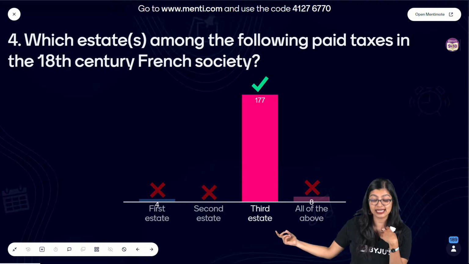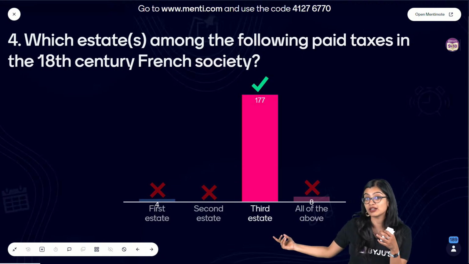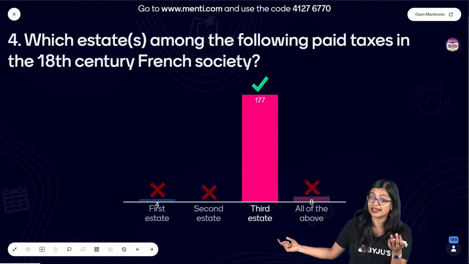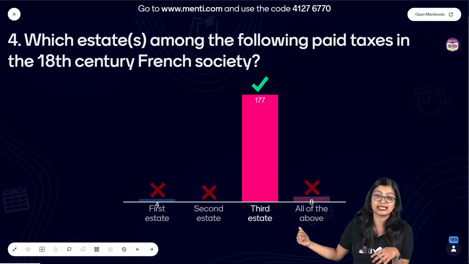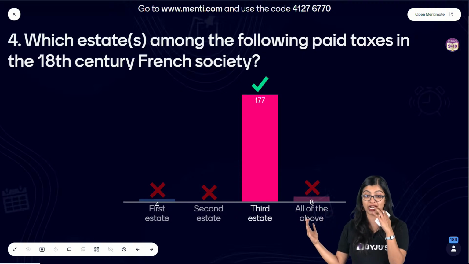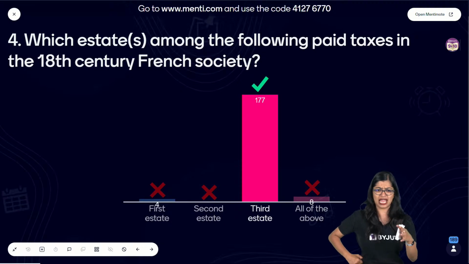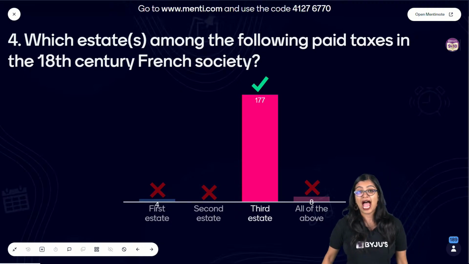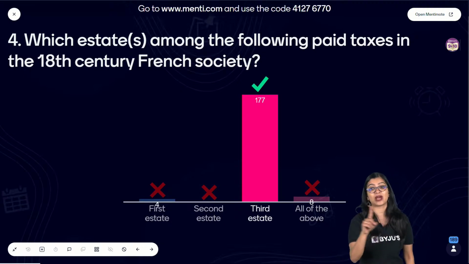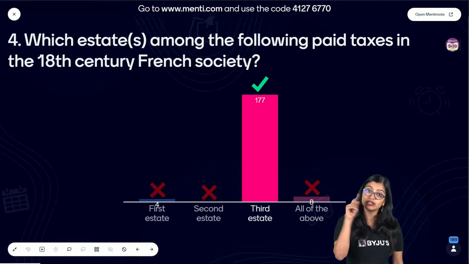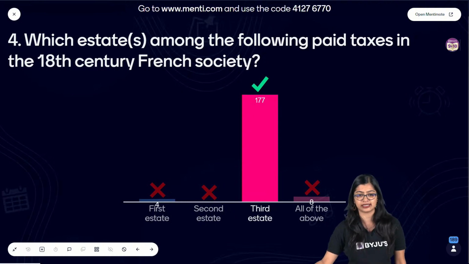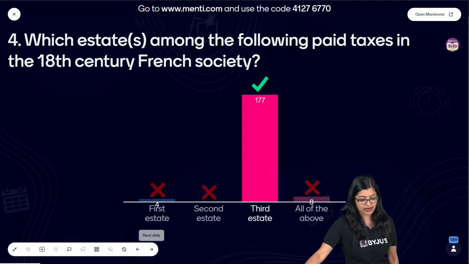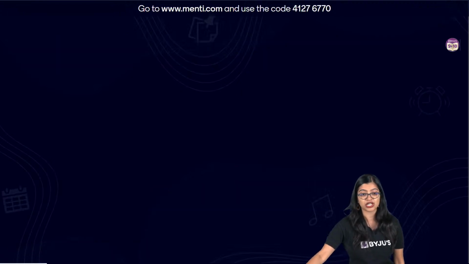So your first estate was your clergy or people associated with church. Your second estate mainly included nobility. Both of them were exempted from taxes. But your third estate had a much larger population, made up of laborers, artisans, everybody, and they paid both direct tax as well as indirect tax, right? Indirect tax was mainly through things that they would consume. Very good. So now let's move on to question number 5.